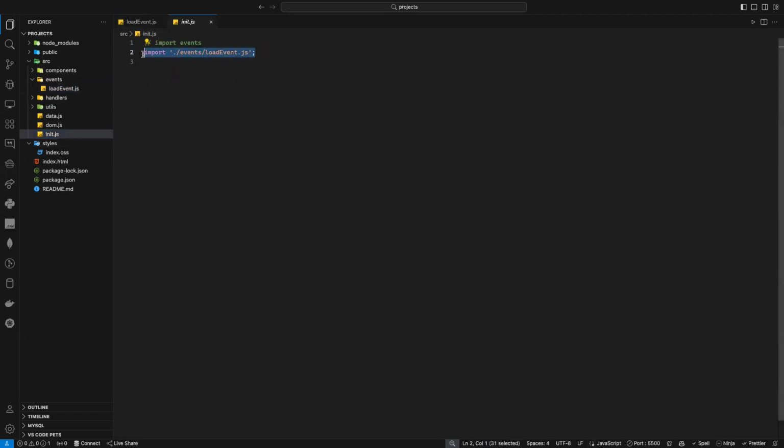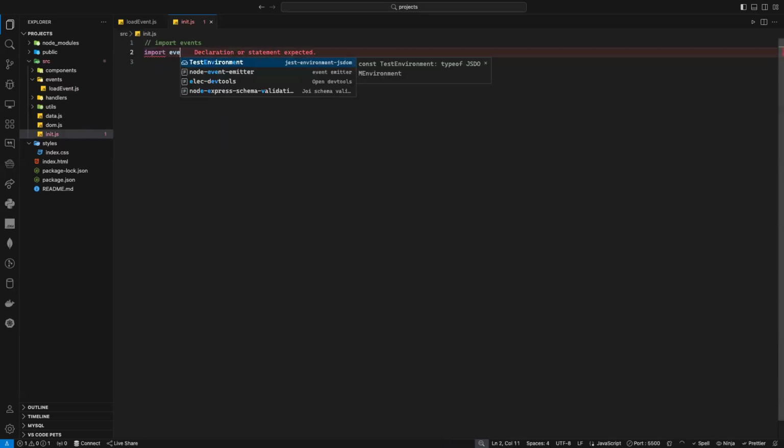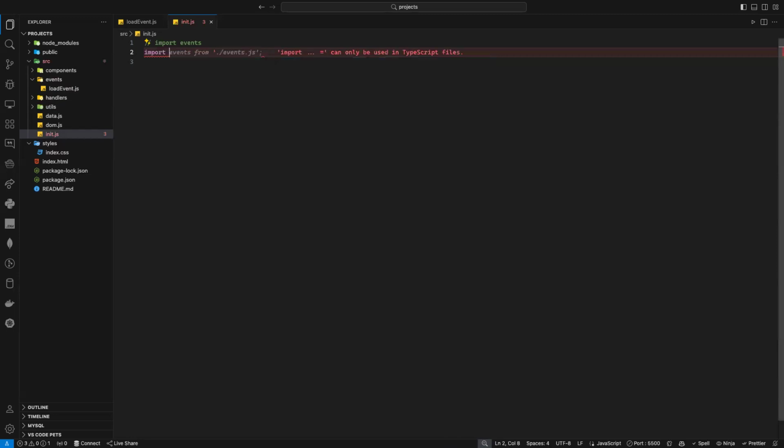And now because I'm exporting loadEvent, I will go to my init and I will not import everything. No, I will just import my function. What do we call it? We call it loadEvent, right? loadEvent, voila, from this one. And now here, because it's a function, what should I do? Call the function? I need to call the function and voila.